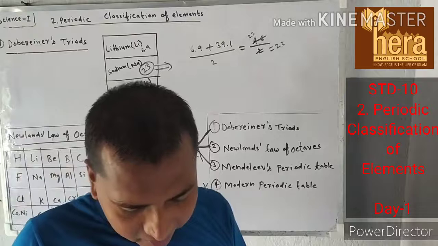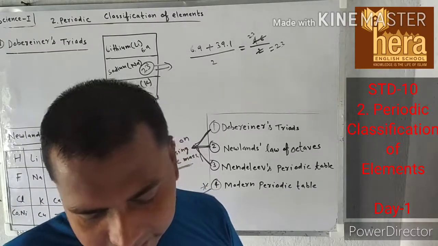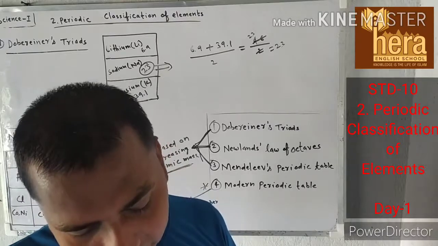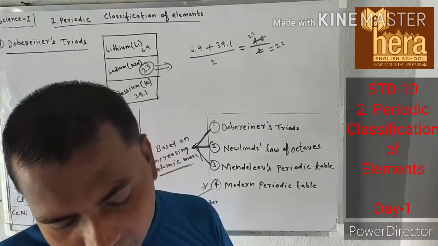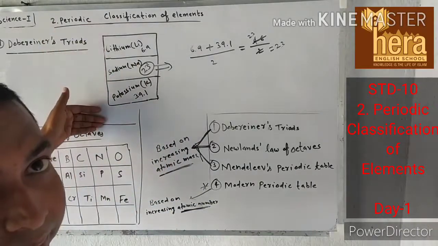I read from the textbook, you can see page number 16: He made groups of 3 elements, each having similar chemical properties, and called them triads.